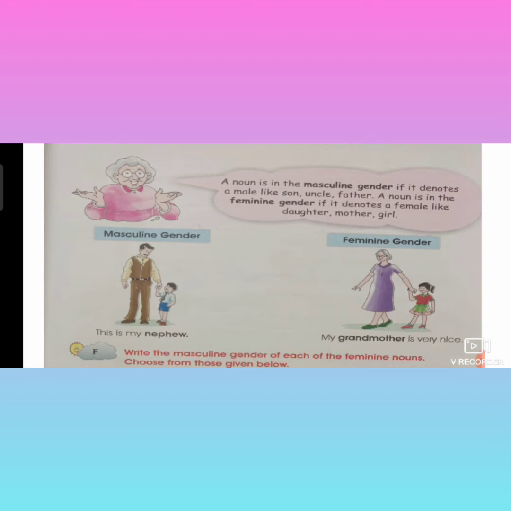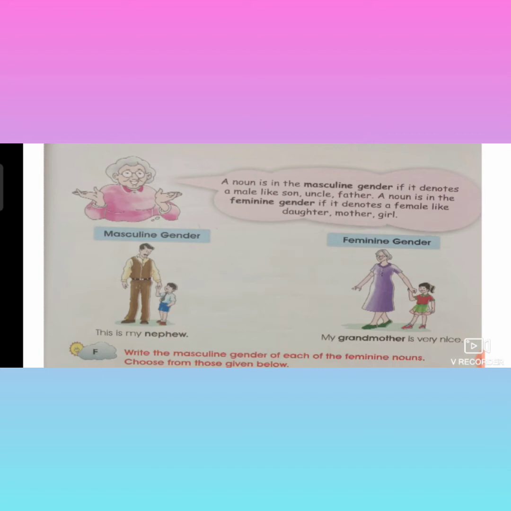What is masculine gender and what is feminine gender? Masculine gender denotes male, like son, uncle, father, king, nephew. All these are called common masculine gender. A noun is in the masculine gender if it denotes a male, like son, uncle, father, grandfather. All these are called masculine gender.